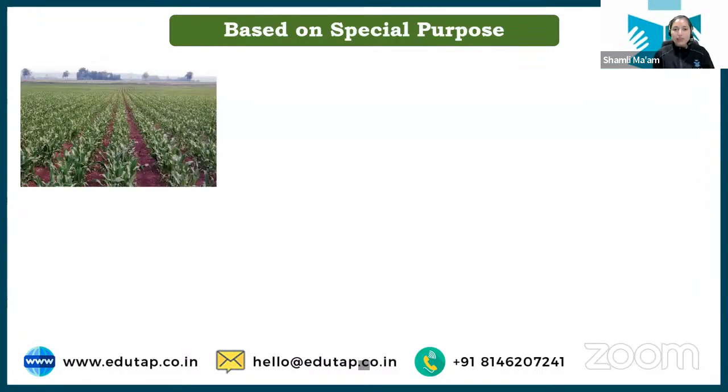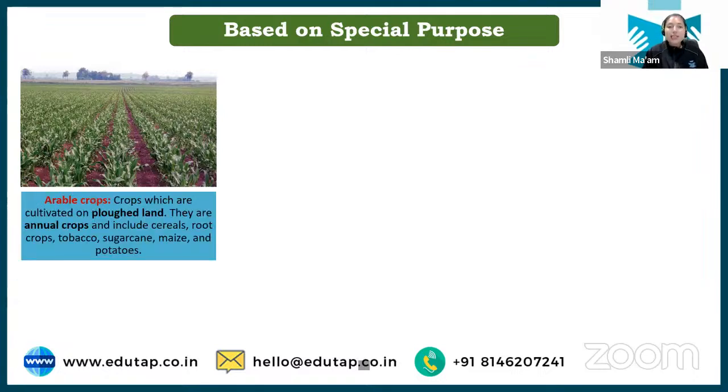Chalo. With that, let's move on to the other basis of classification, that is based on the special purpose. Based on the purpose for which we are growing any particular crop, we have again a classification. First is arable crop.